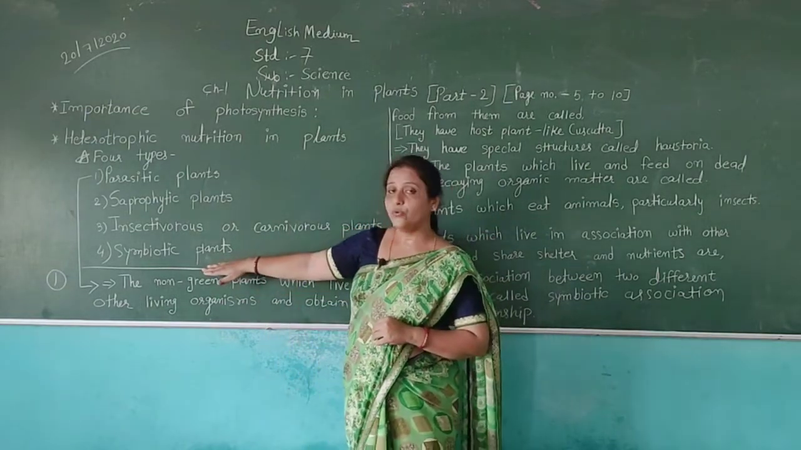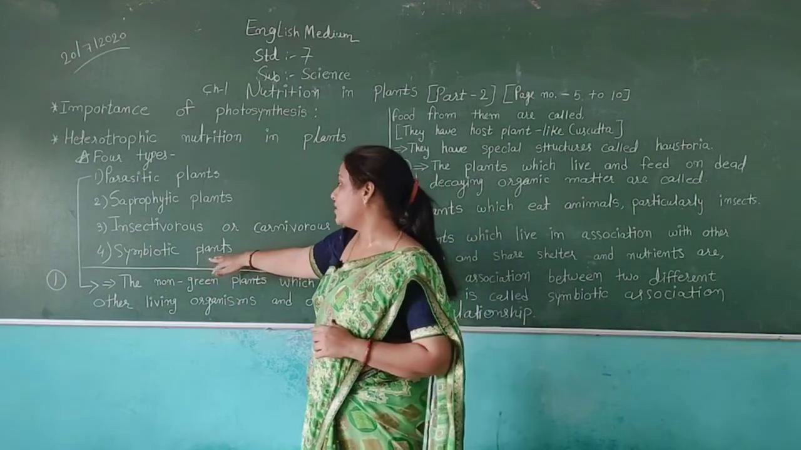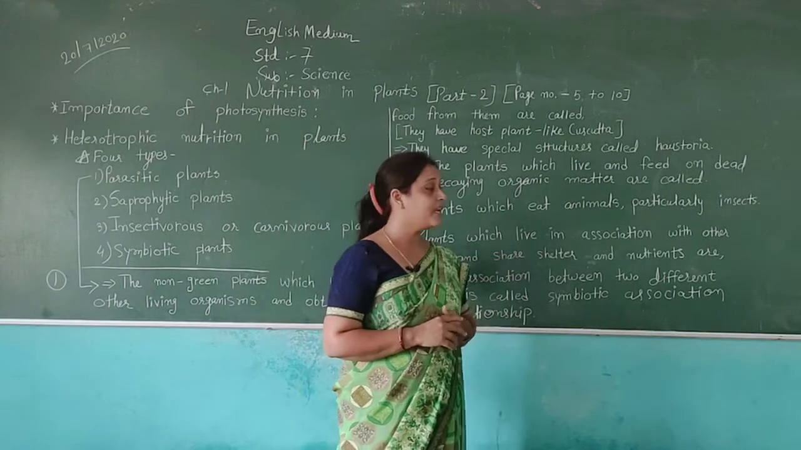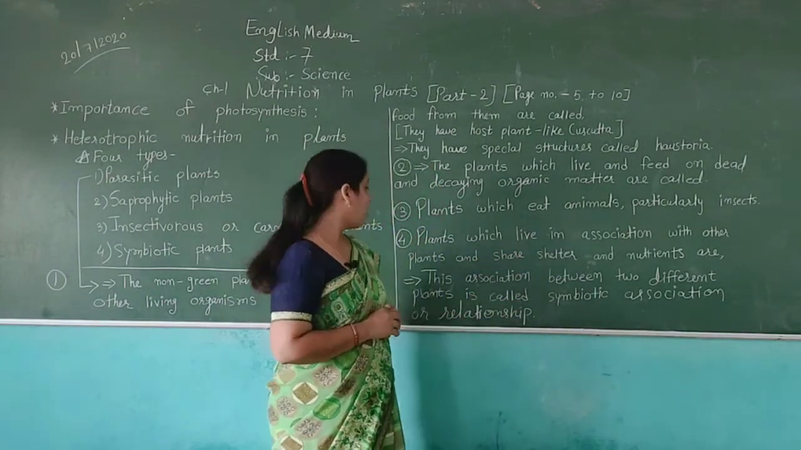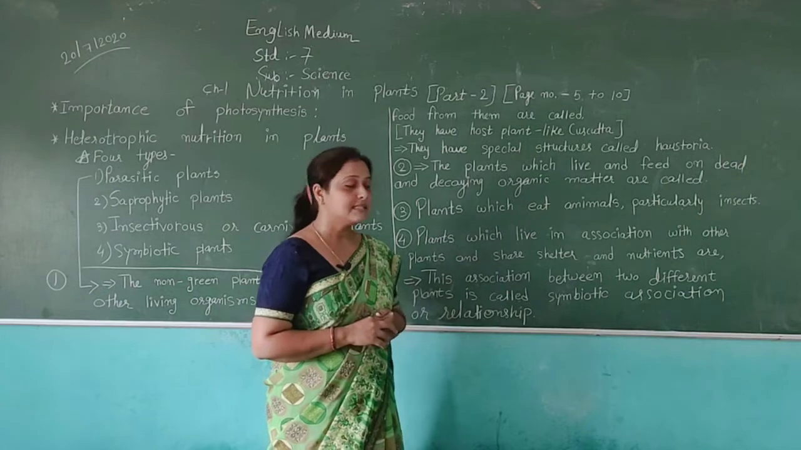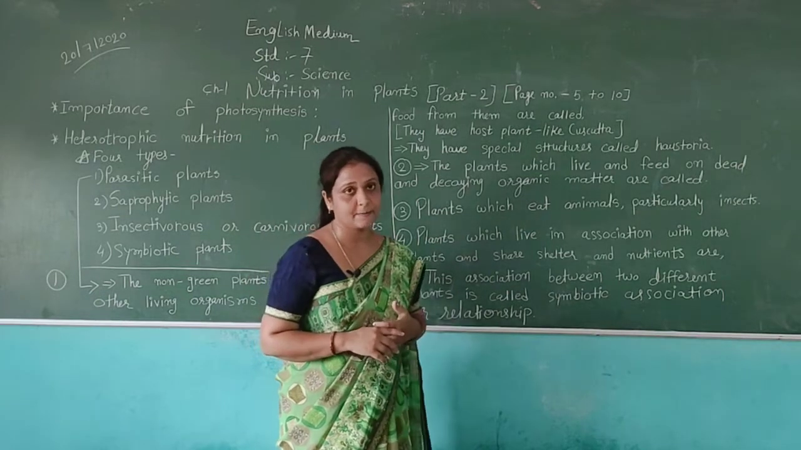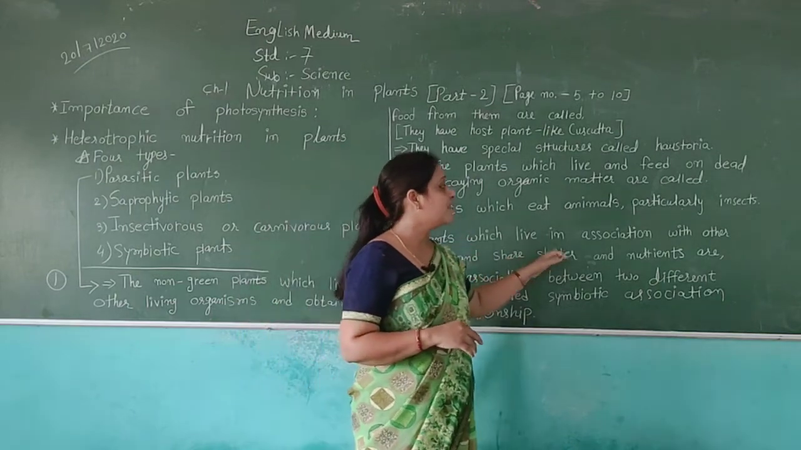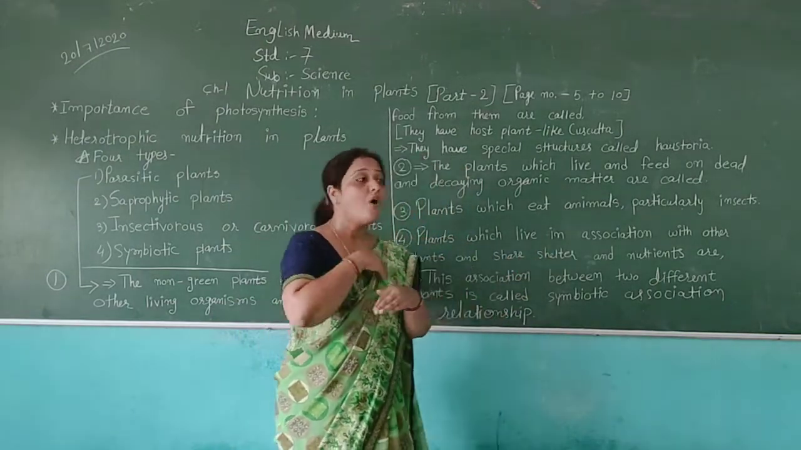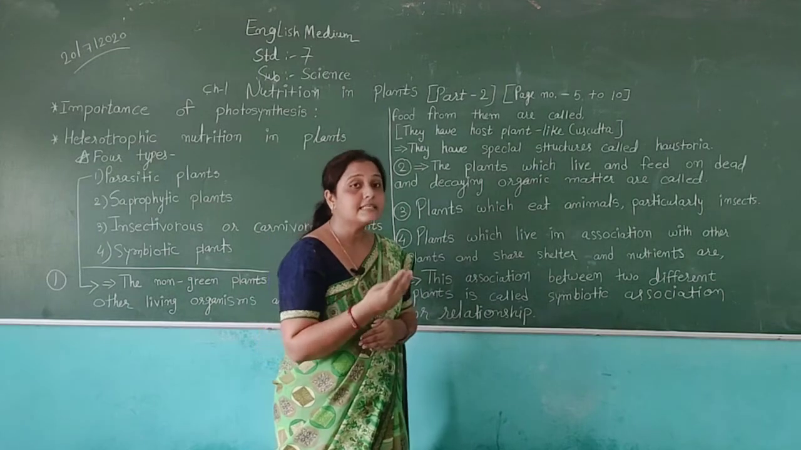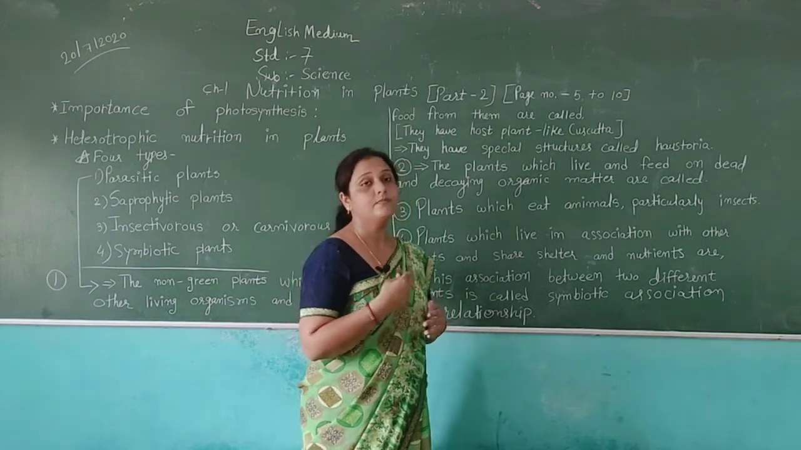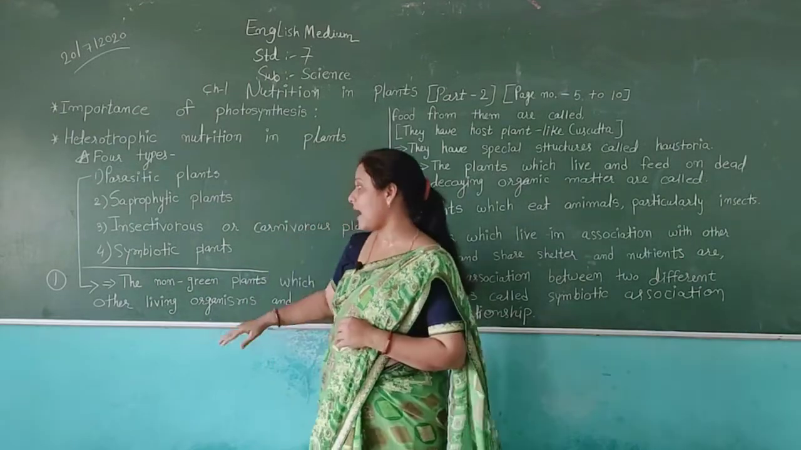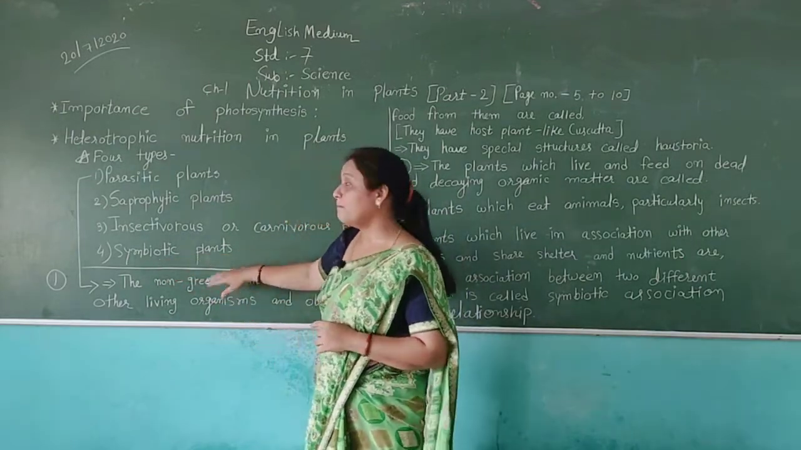Then our fourth type is symbiotic plants. Symbiotic plants are plants which live in association with other plants and share shelter and nutrients. In this type, plants live in association with other plants and share their shelter and food as nutrition. These types of plants are called symbiotic plants.